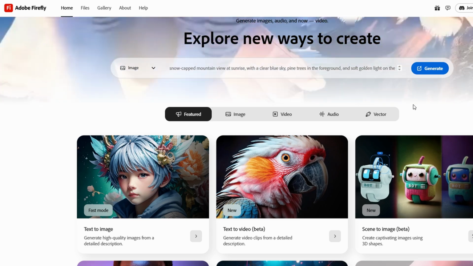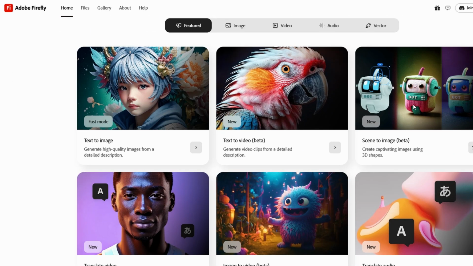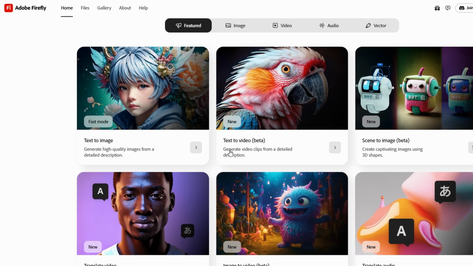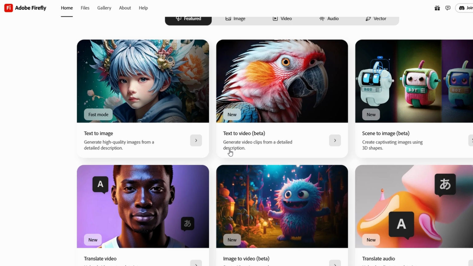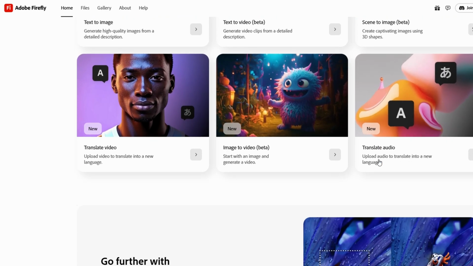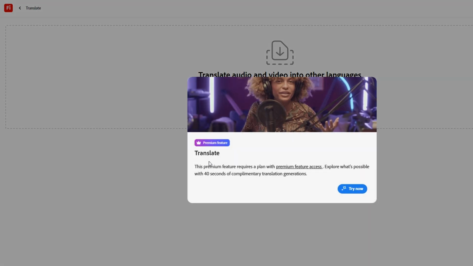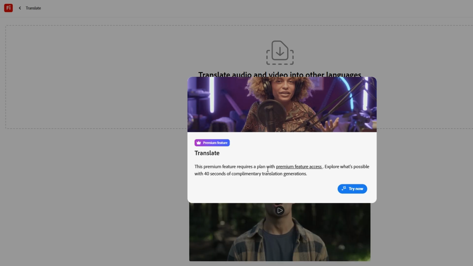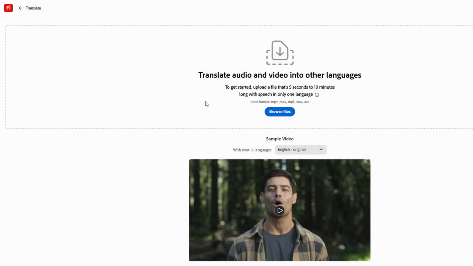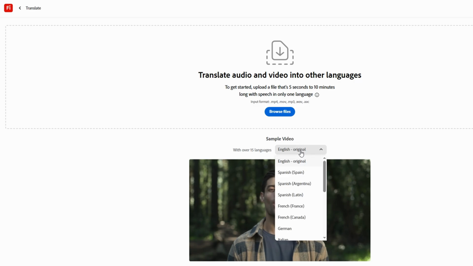For anyone interested in AI and its potential, Adobe Firefly is also a great introduction to the world of generative art. It's one of the more accessible AI tools on the market, and it's great for both beginners and more advanced users. Even if you're just curious about how AI can help enhance your creative process, Firefly gives you a hands-on experience with the technology in a way that's fun, intuitive, and powerful.